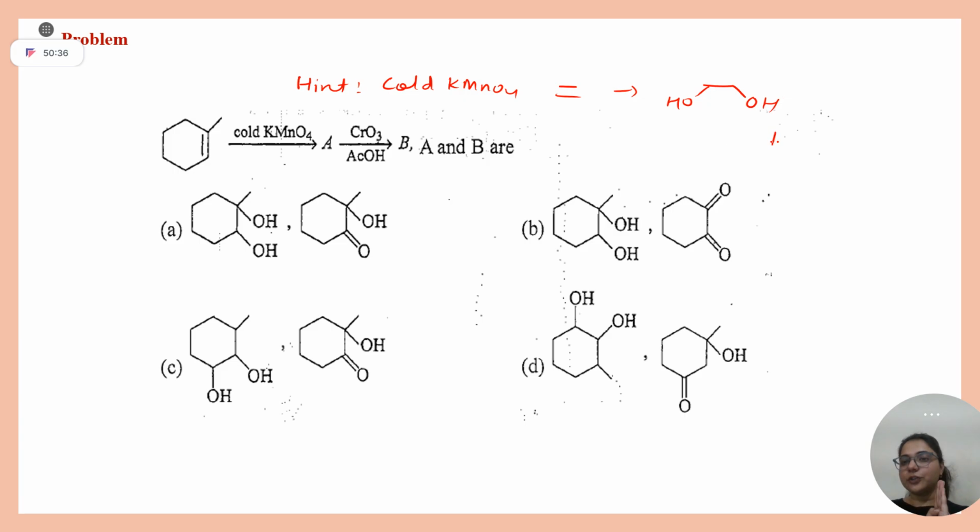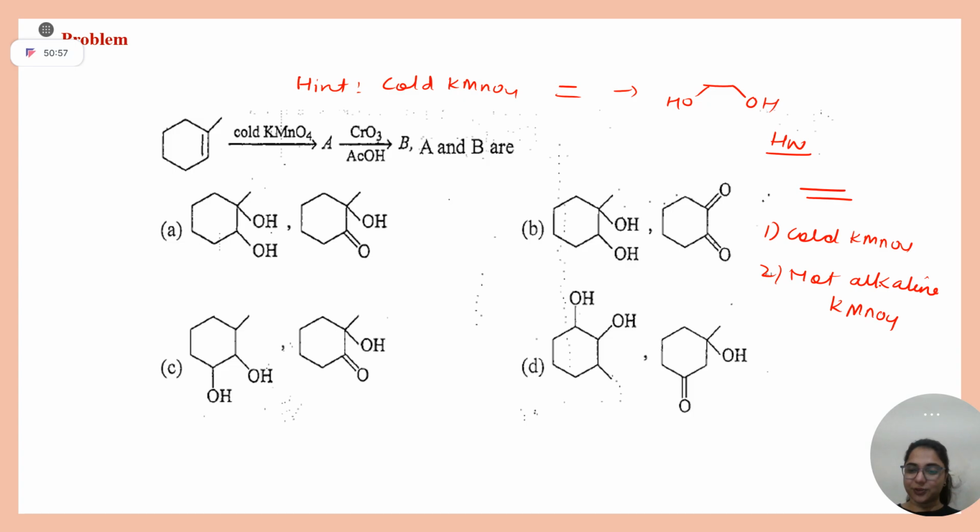Homework for you. This is your olefin. First condition, cold KMnO4. Second condition, hot alkaline KMnO4. In the next class, tell me what is the difference in their product outcomes. Okay, take 1 minute and come with the correct answer. Start solving.